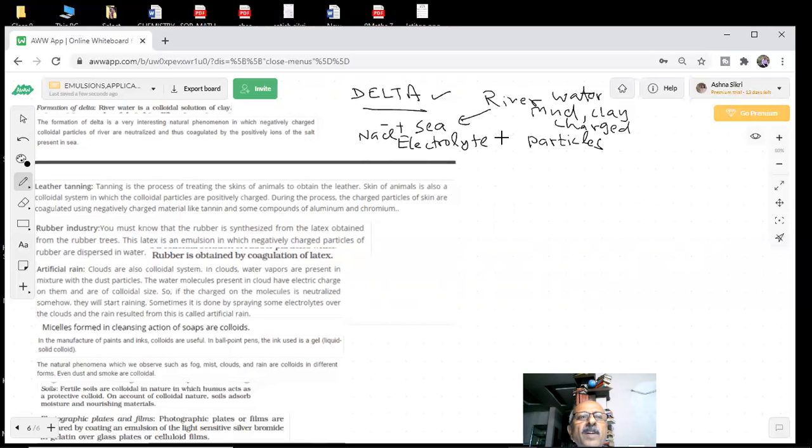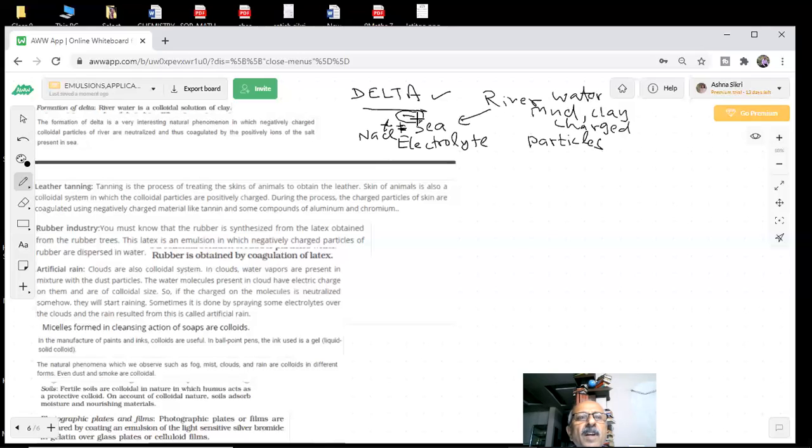Negatively charged colloidal particles of the river are coagulated by the positive ions of the salt present. I wrote it reversed. Na is plus and Cl is minus. This was wrong. So Na is plus, Cl is minus.